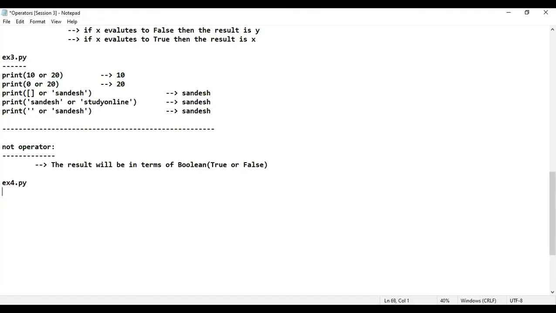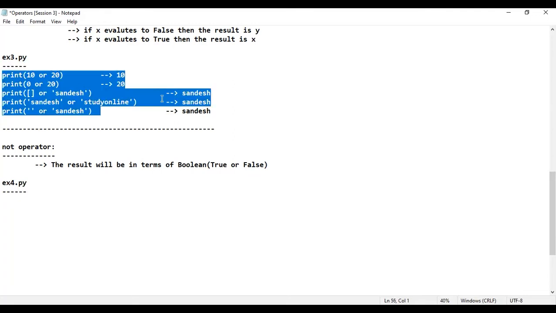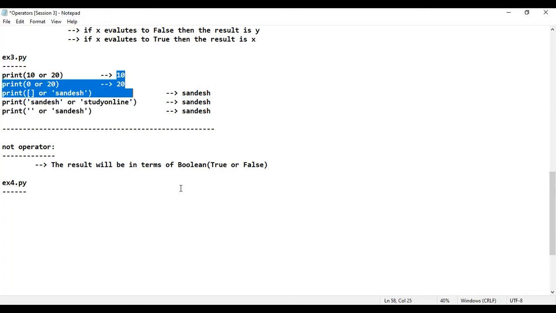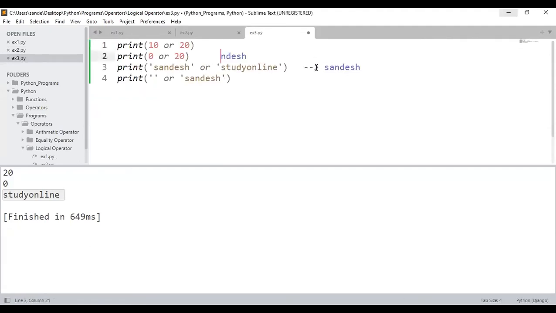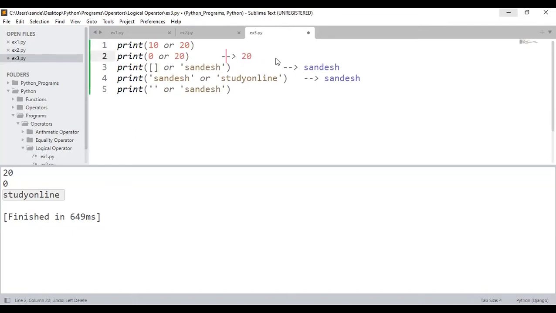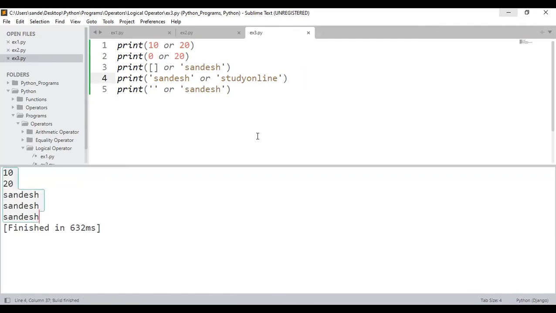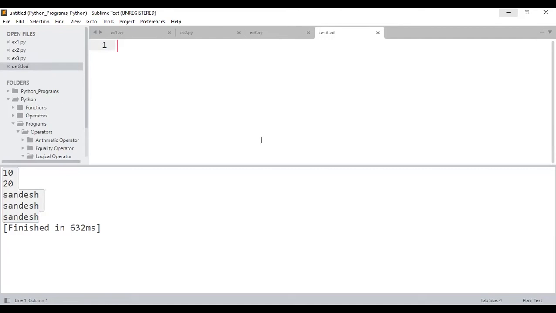Example number 4.py. I think I have not shown you the output for this one. Let me copy this. You just remember the output: 1020 Sandesh. I'll go back to Sublime Text. Within Sublime Text, let me consider example number 3.py. Let me paste it. I'm going to remove the outputs, I don't want them. Sorry. I'll remove these things. Okay, cool. If I execute here, 1020 Sandesh. I hope the explanation that I have given and the output that you are seeing are matching.